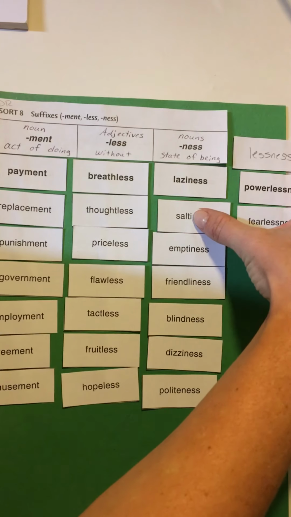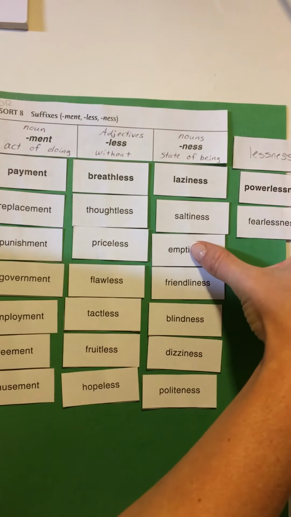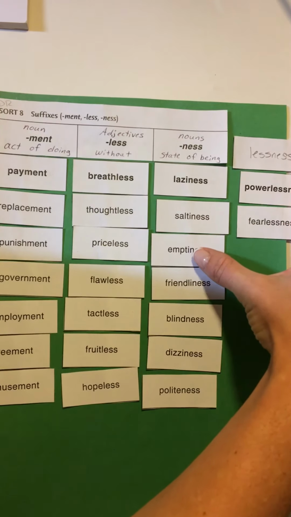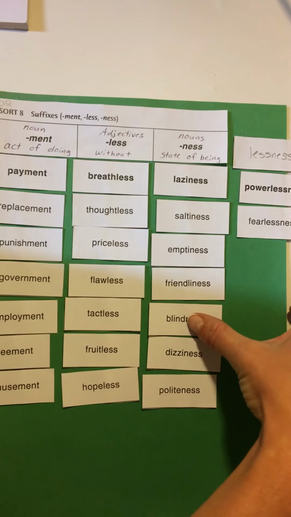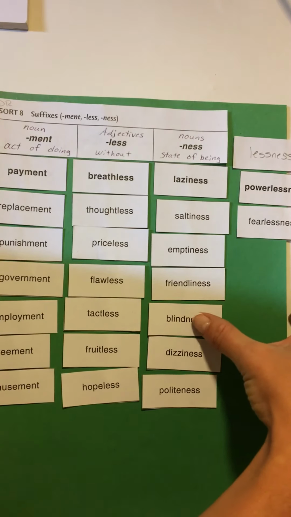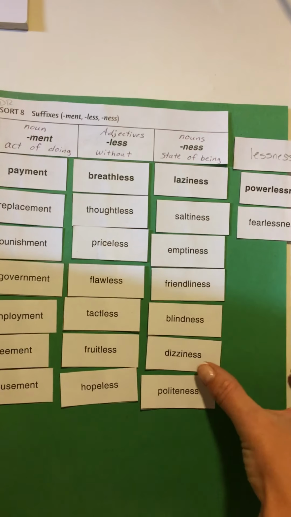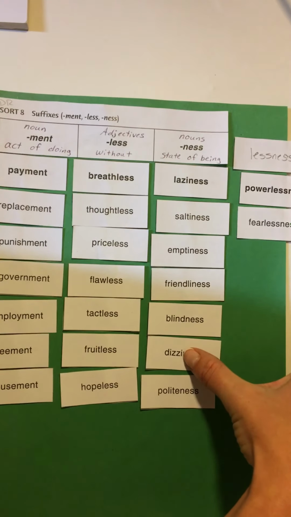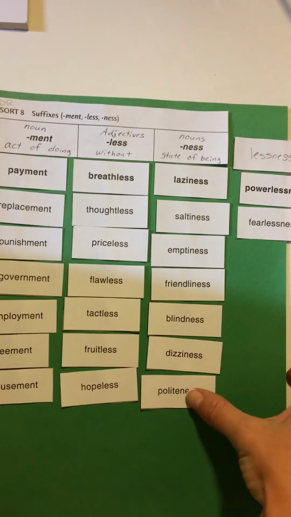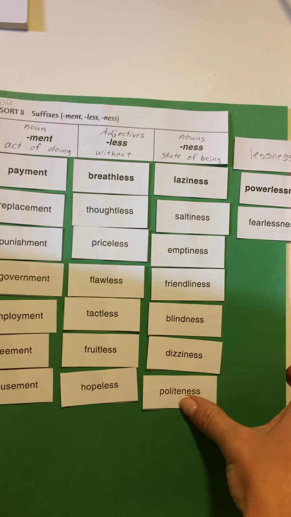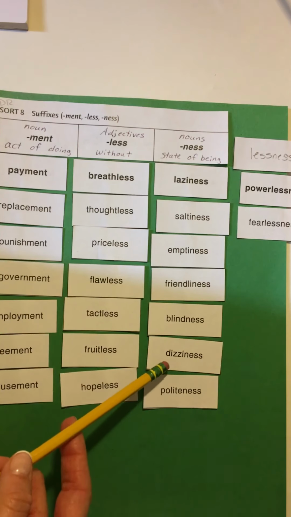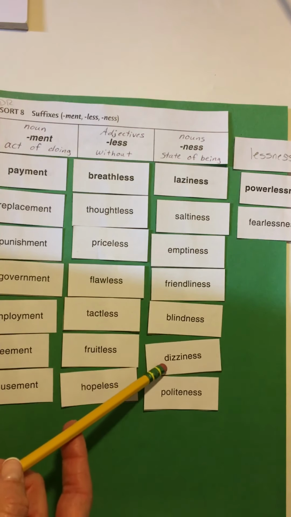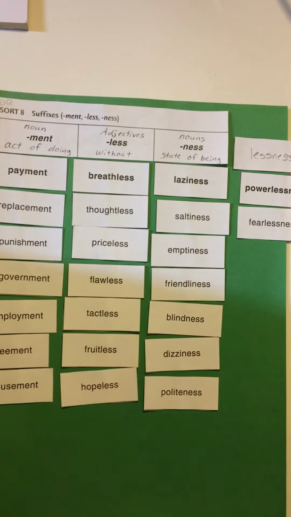Salty would have a Y, it changed to I. Empty would have a Y. Friendly would have a Y. Blindness, well, no, that one didn't have a change. Dizzy should have a Y there. And politeness, that didn't have a spelling change. So you can notice here words that end with Y, when we're adding a suffix, we usually have to change the Y to I.